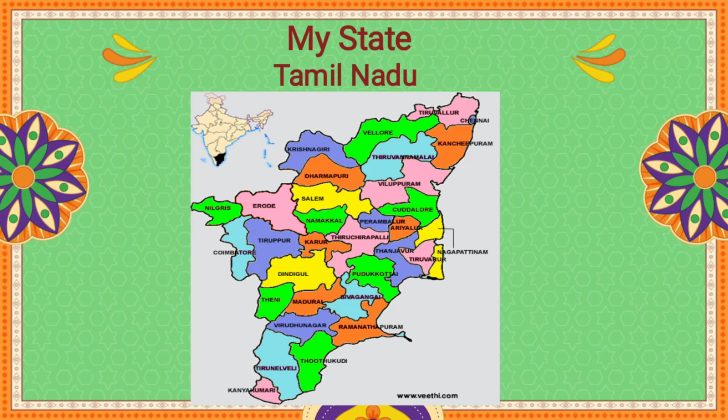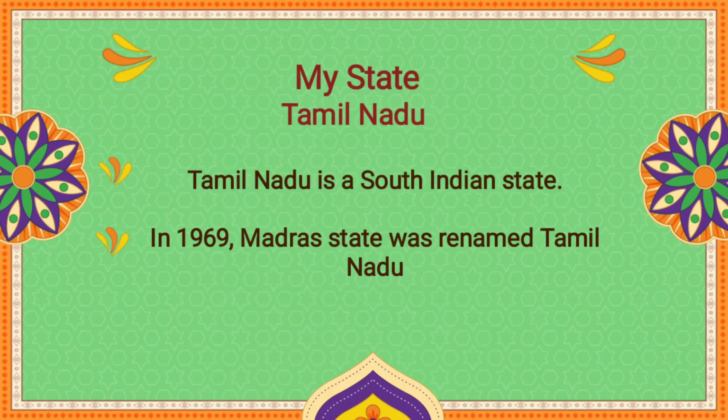Next is our state, Tamil Nadu. Our state map is given here, and Chennai is the capital of Tamil Nadu. You can find your district in the Tamil Nadu map. Yes, I found my district. Let's see about Tamil Nadu. Tamil Nadu is a southern state in India, and we got the name Tamil Nadu in the year 1969. Before that, we were called Madras State.